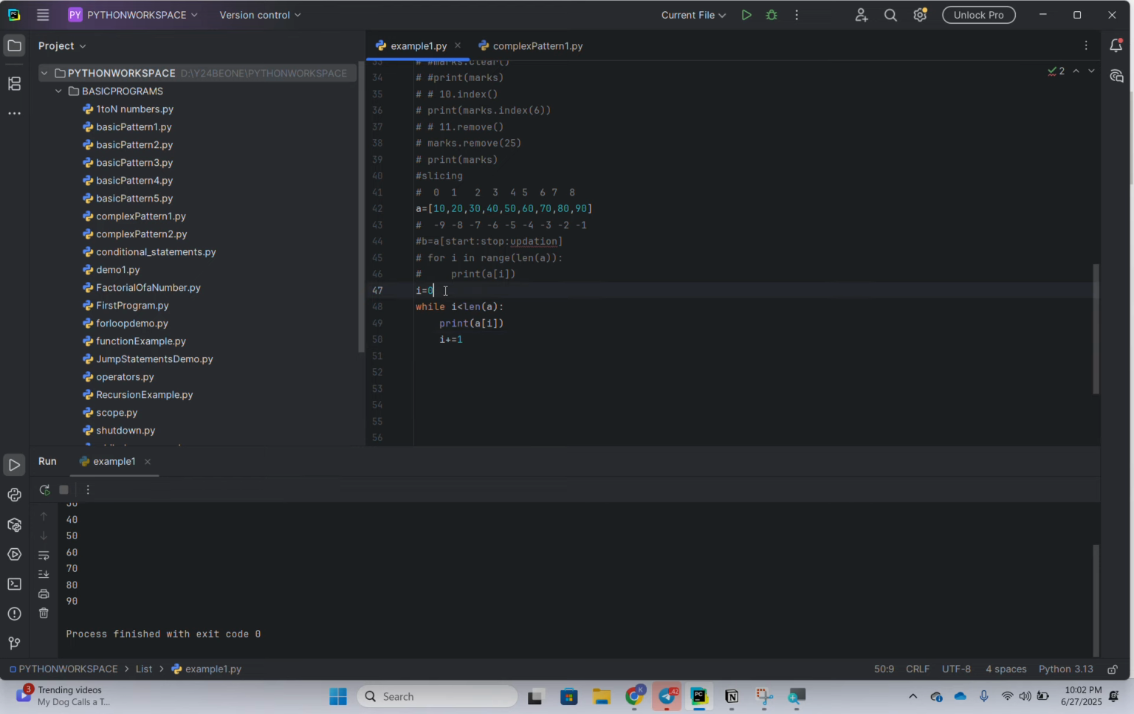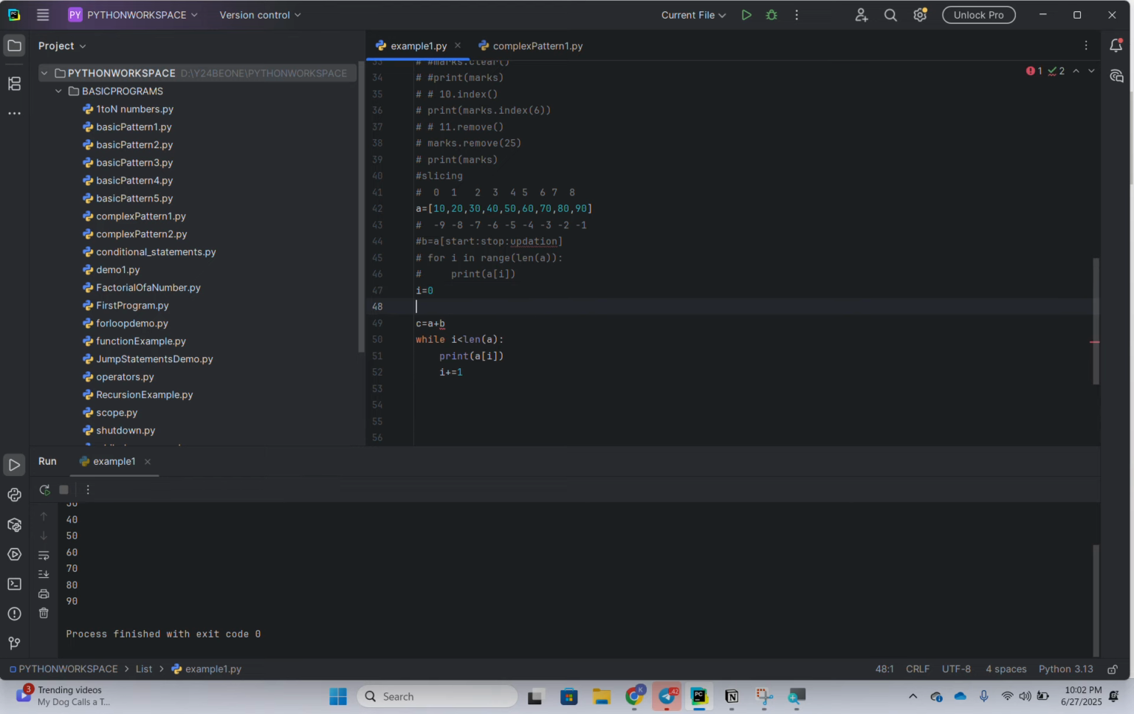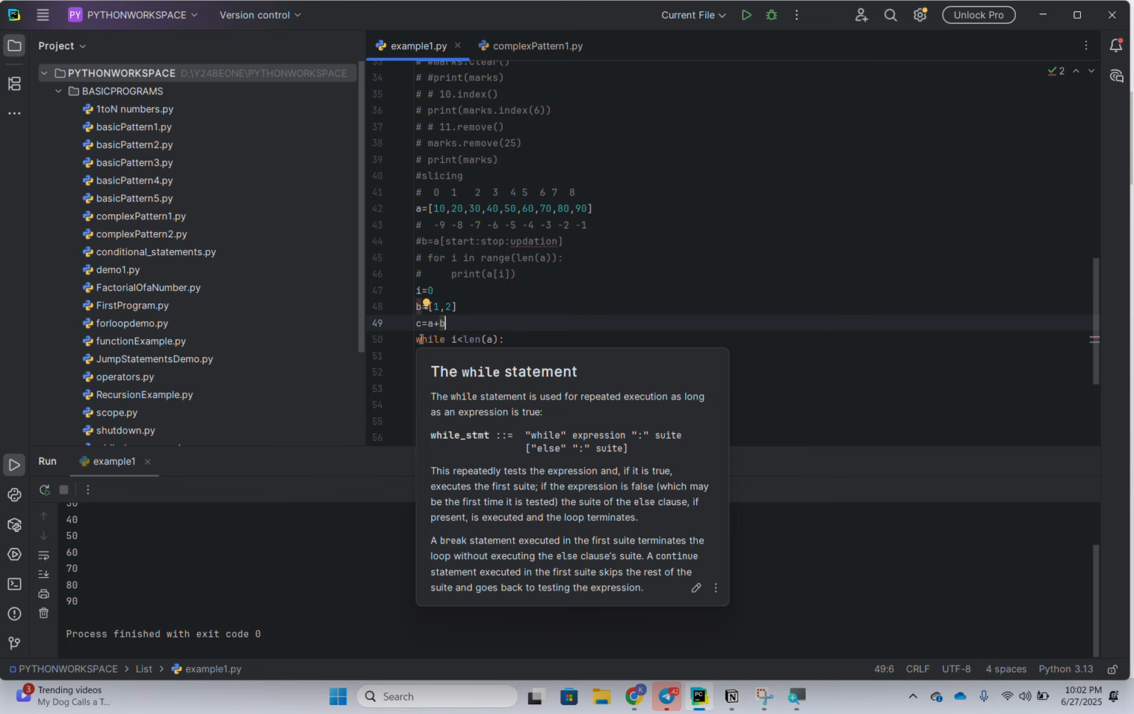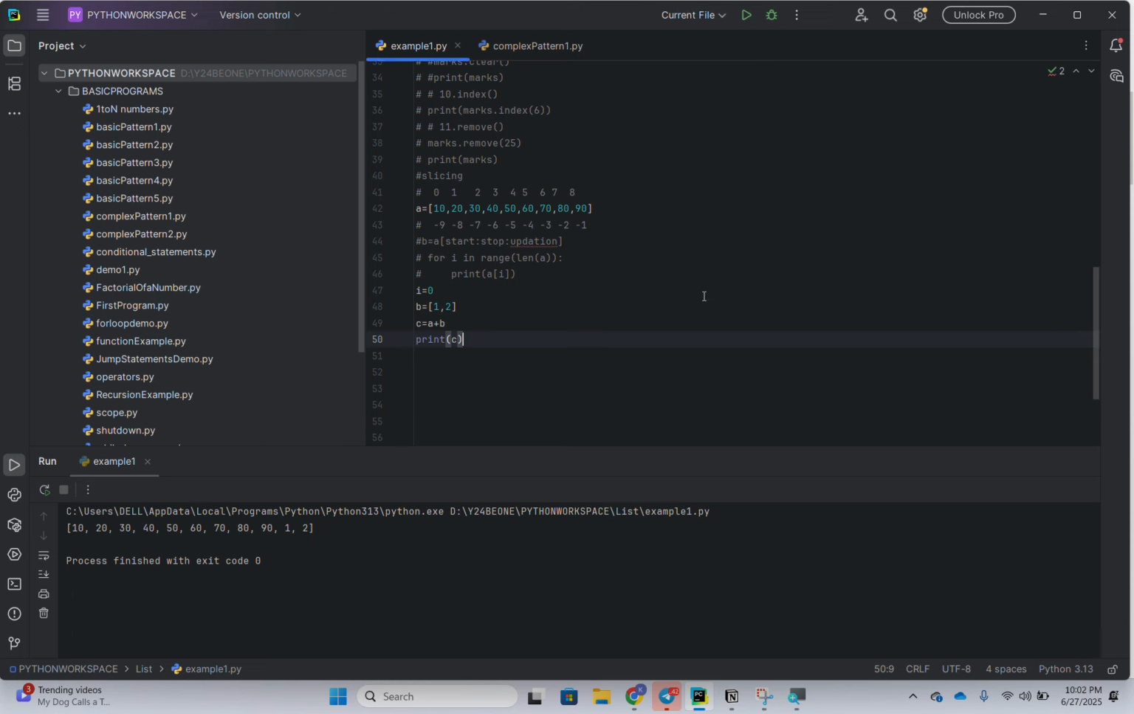Okay, there is one more method, c equals a plus b. There is no b array, I'm just creating a normal one comma two. So when it is concatenated, we get 10, 20, 30, 40, 50, and 90, and then 1 and 2 will be added behind the 90. I'm going to run the program, we'll check. Okay, we can concatenate or merge two arrays like this.